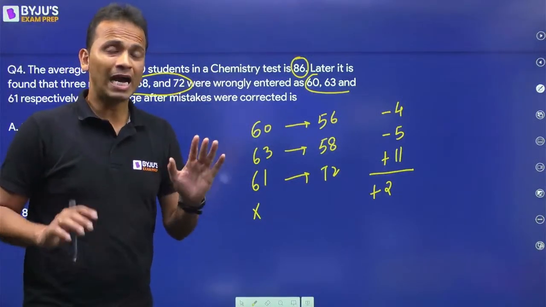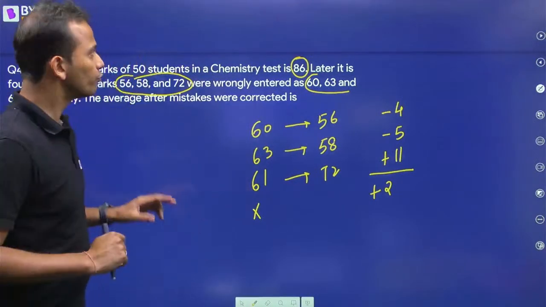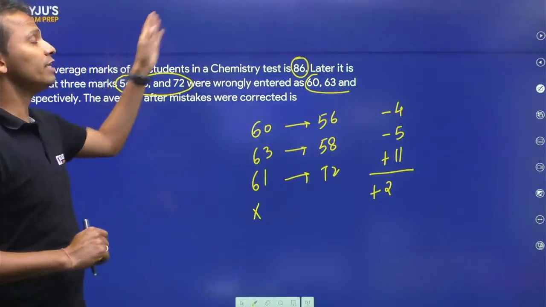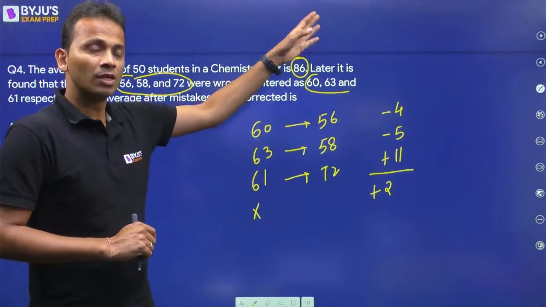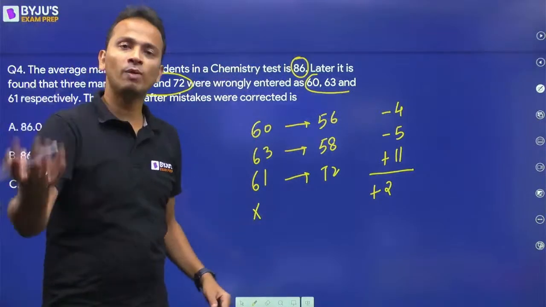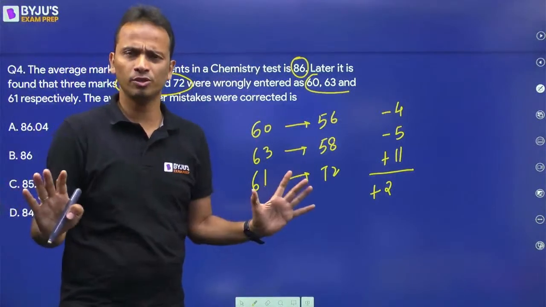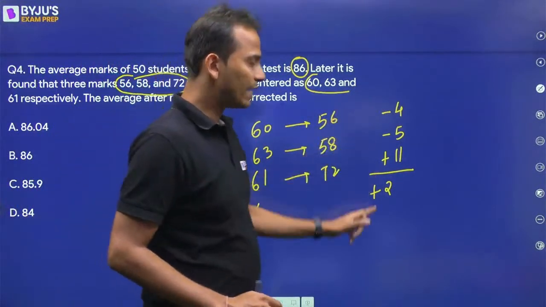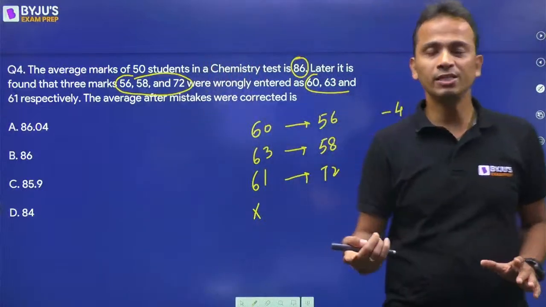Whatever the sum is, I'm not calculating the sum. So most of you will multiply these two numbers, 50 into 86 calculate करोगे, उसमें 2 add करके फिर दोबारा 50 से divide करोगे. कुछ करने की जरूरत नहीं है. ठीक है? So I can see that the sum will increase by 2.